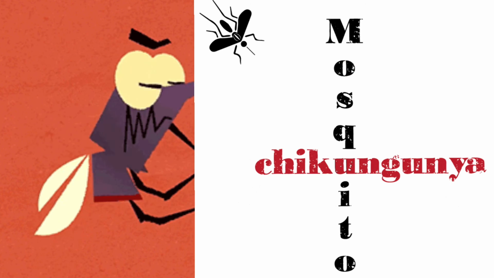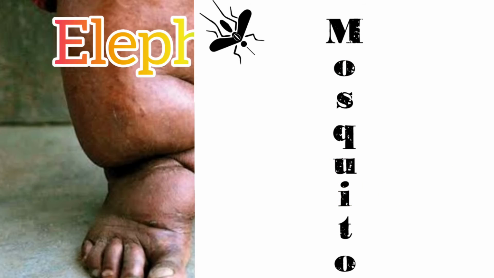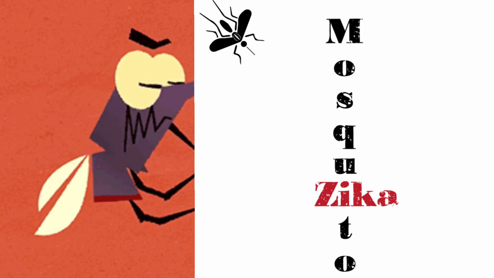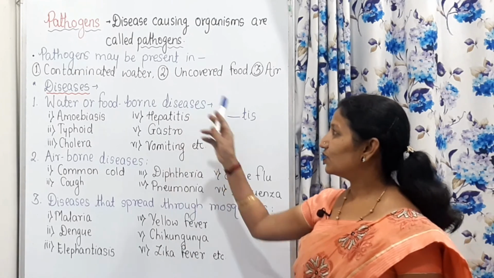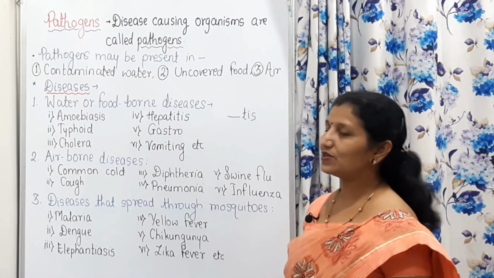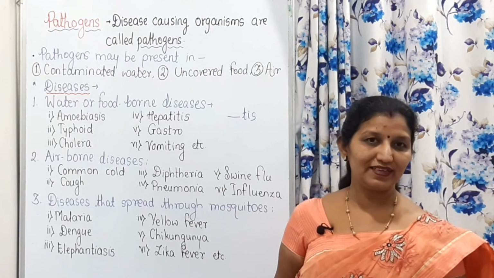In this way, dengue, elephantiasis, yellow fever, chikungunya, Zika fever are also caused by the female mosquito bite. So these are all things related to pathogens or disease causing microorganisms.